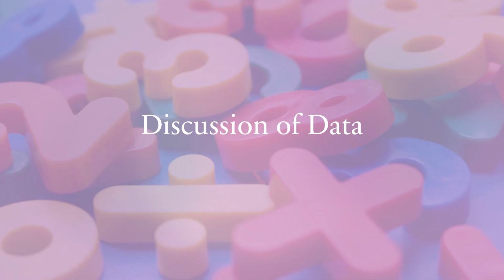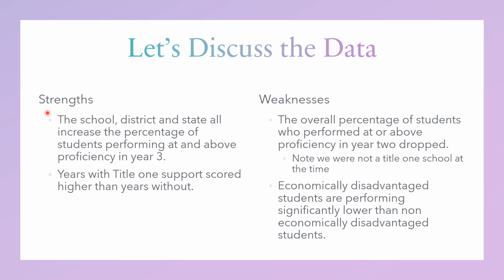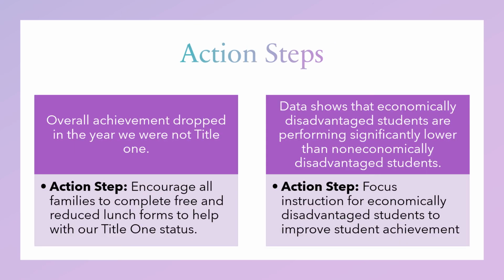In the next couple of slides, we're going to quickly discuss the data. Looking at our strengths here, the school district and state all increased the percentage of students performing at or above proficiency in year 3, and years with Title I support scored higher than years without. Our weaknesses: the overall percentage of students who performed at or above proficiency in year 2 dropped, and we'll note that we were not a Title I school at that time, and our economically disadvantaged students are performing significantly lower than non-economically disadvantaged students. So what do we do about this?